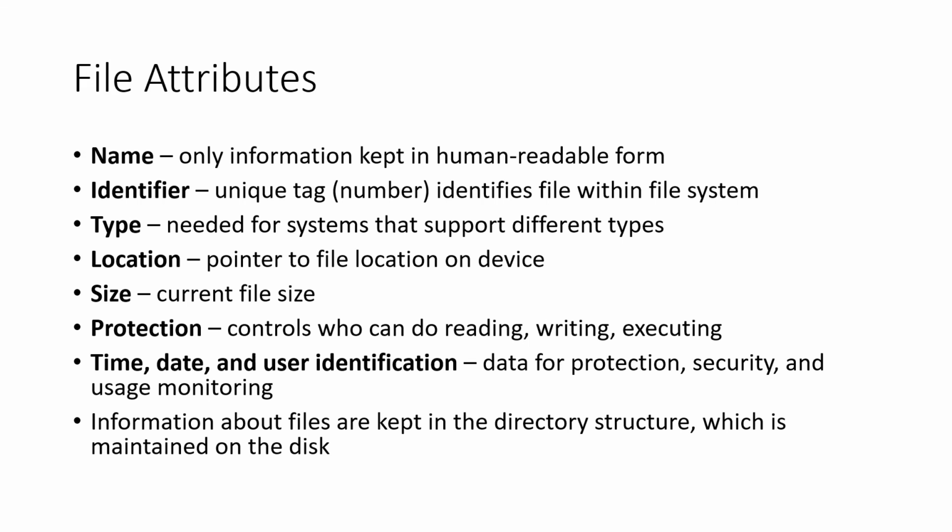So different file types are supported by different operating systems. Therefore file type is important, and the operating system should be able to recognize the file to do the task, do execution, or to read and write. So the operating system should know this file type, and also the location